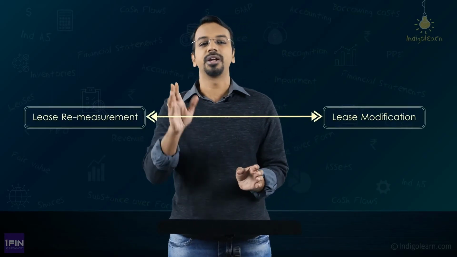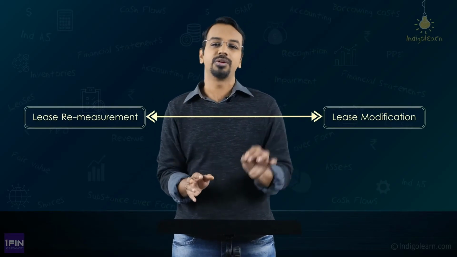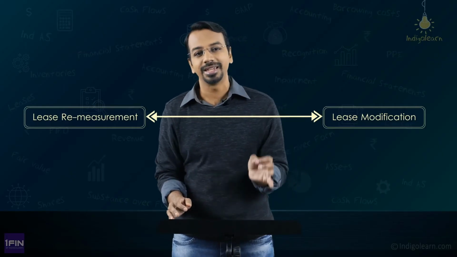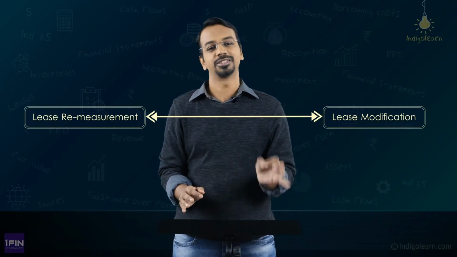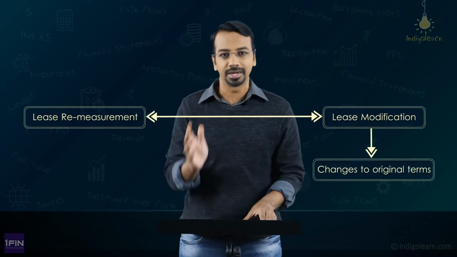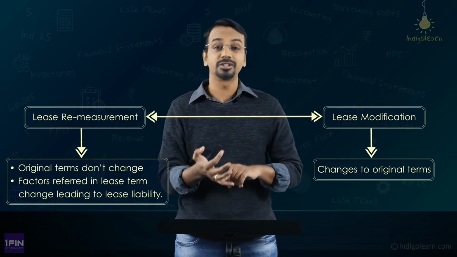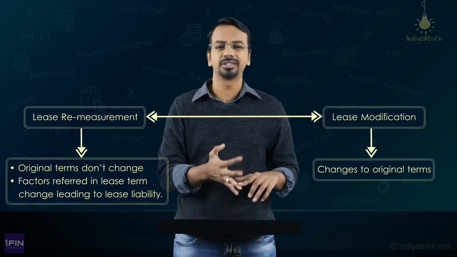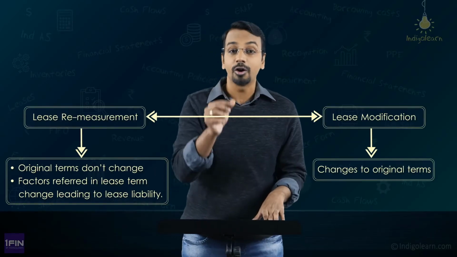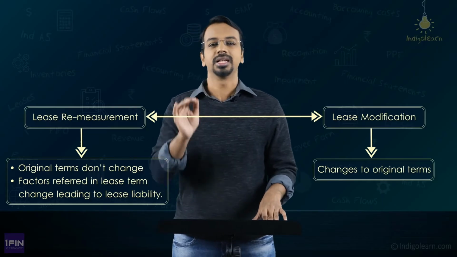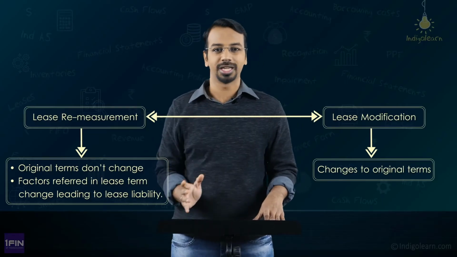Even in case of lease modification, we will do the remeasurement only, but the difference between lease modification and the remeasurement of lease liability is that whenever we talk about lease modification, there is a change in the terms and conditions of the lease which was not originally agreed upon. You could add a right of use asset, you could reduce a right of use asset, you could increase or decrease the lease term, you could change the consideration, all of those things which were not a part of the original lease contract. That is what we call lease modification.